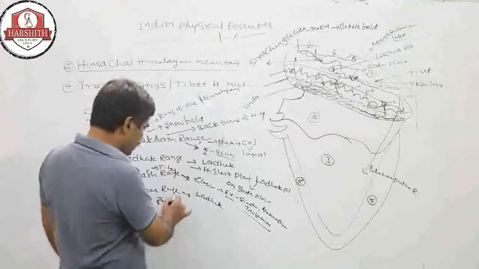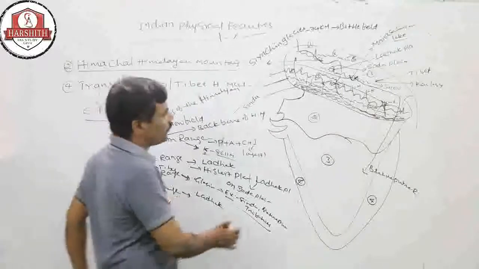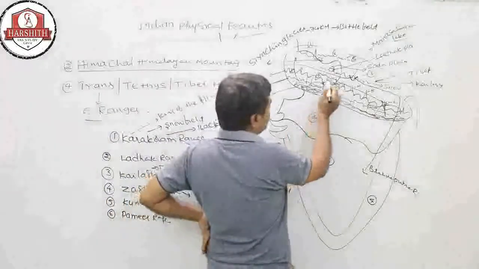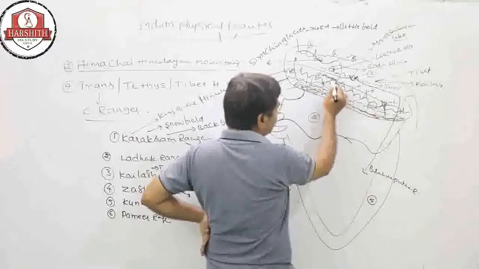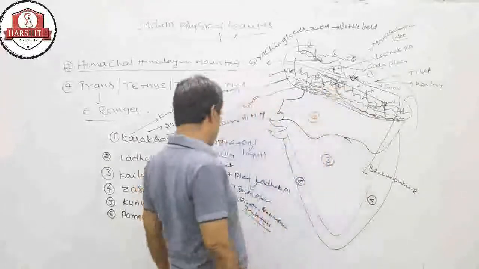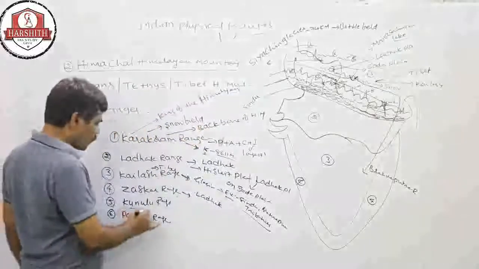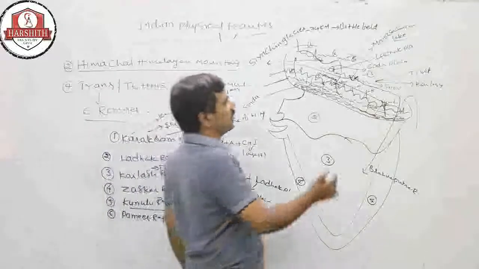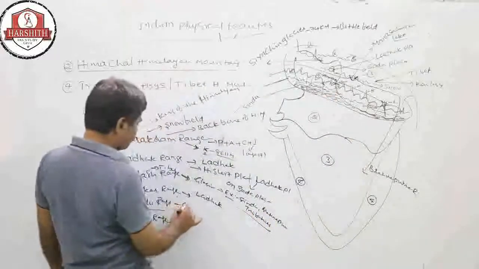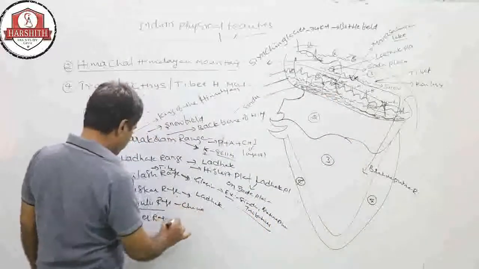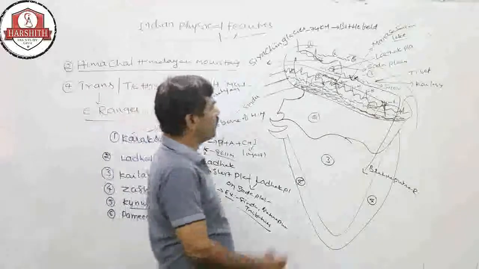So Zaskar is one of the extension ranges of the Himadri. Then the Kunlun, which extends into China, and also the Pamir range.